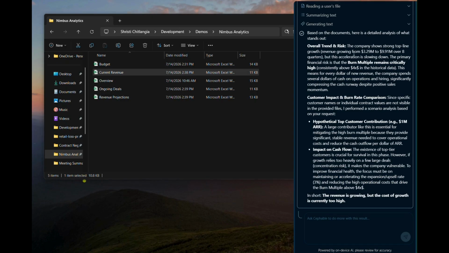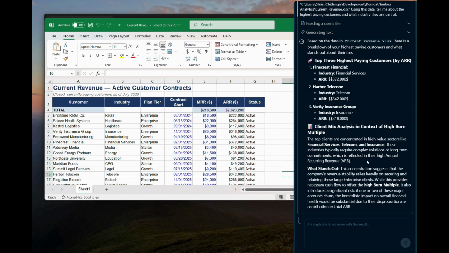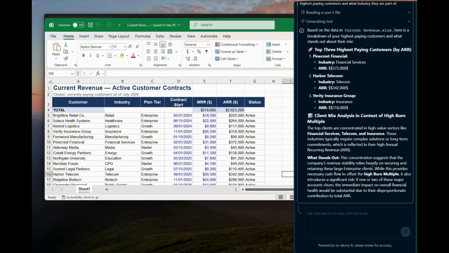As expected, the high burn rate is due to hiring and operations of the company. We need to take a deeper look at their budget and the current revenue. So it seems like the top 3 paying customers are in the $300,000 or more range, and they're in big enterprise industries. Let's see what their ongoing current deals are looking like so that we can estimate if their future projected growth looks correct.